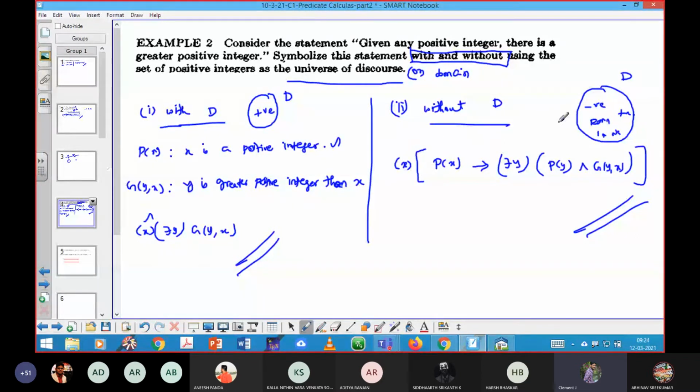First I need to define that the number I have taken from the set should be a positive number first, that means p of x. If that number is a positive integer, then I am going to choose another number from the same set, that is the existence number, that means there exists y. I should state that y also should be a positive number. First I need to define that. So there exists y, then p of y. Since I started to use there exists, I should use the and symbol only. And that number compared with the x will be the greater, g of y comma x. Have you understood? Yes, sir.